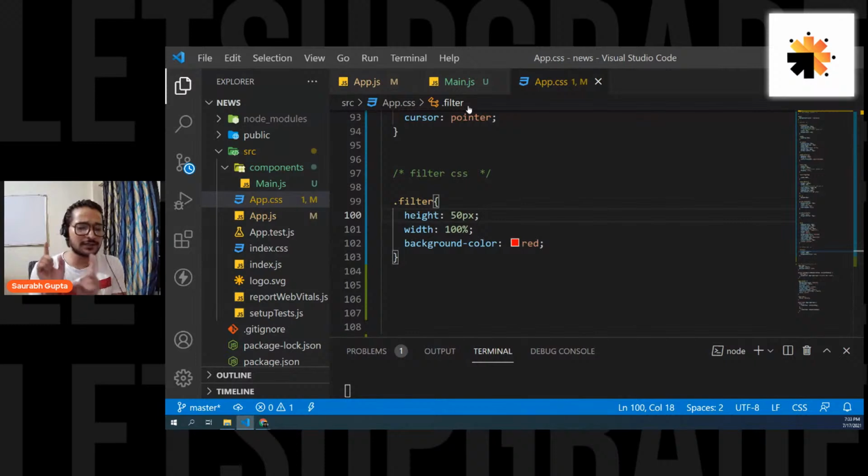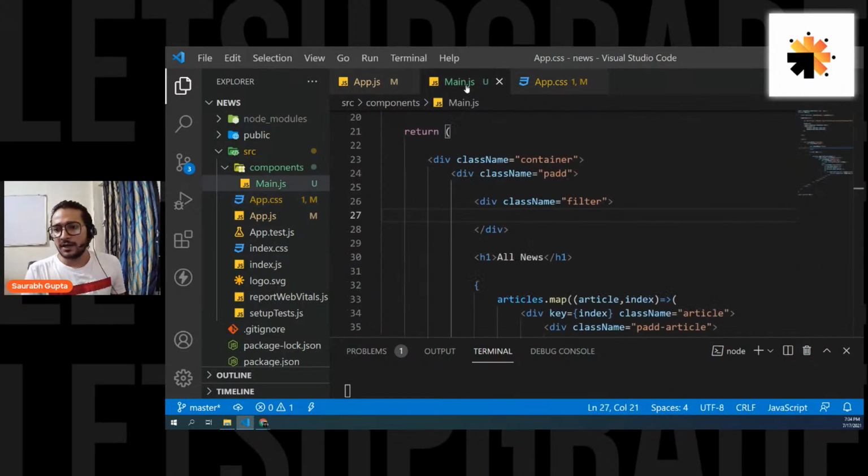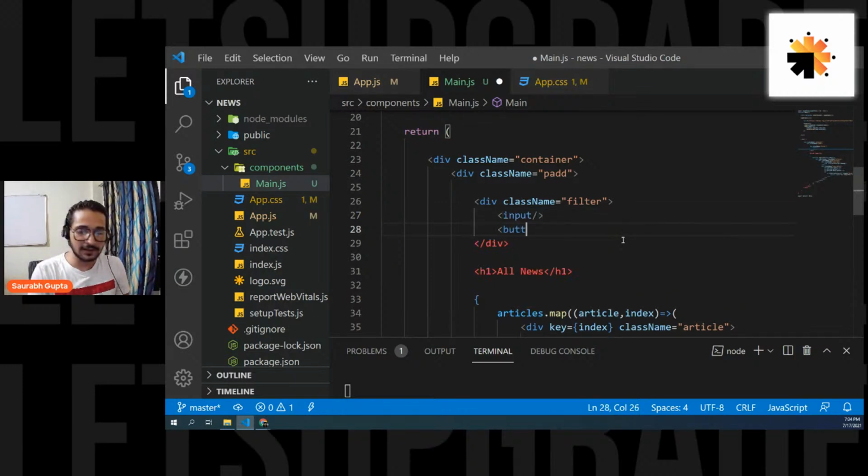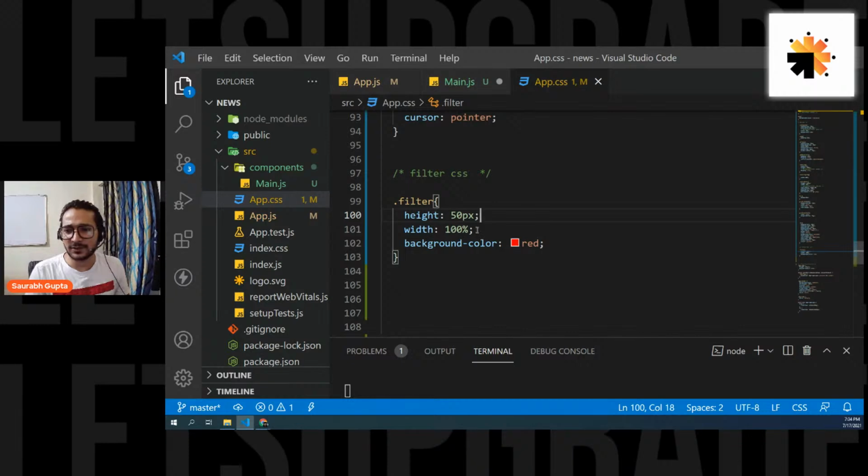And now I want to add these two things there: the search bar and the search button. So in the text box, he will write in the bar, and when he clicks on the search, he will search. So let's start two things. First is the input field. Okay, and next is the button, which I'll again give a class of btn. And if you want, guys, don't give any height, so that the height will automatically increase depending on the content.